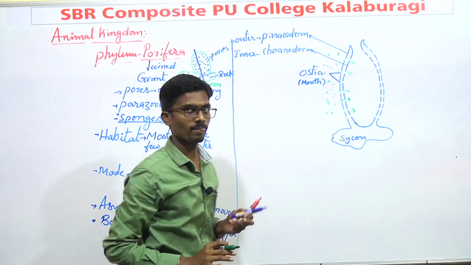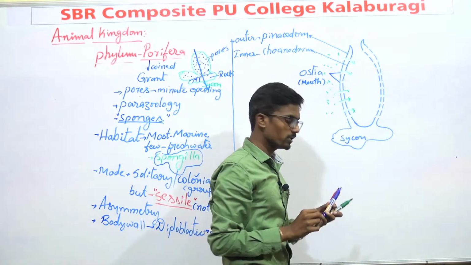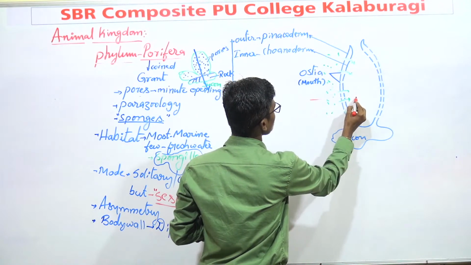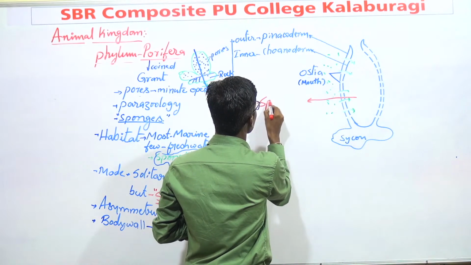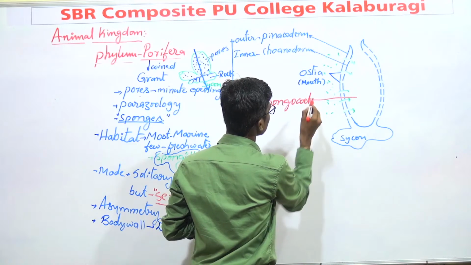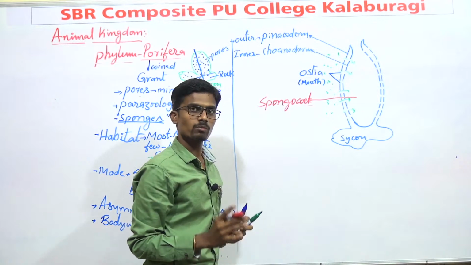Later, in the central part, there is a tube present, and this tube is known as spongocoel. Coel means body cavity.